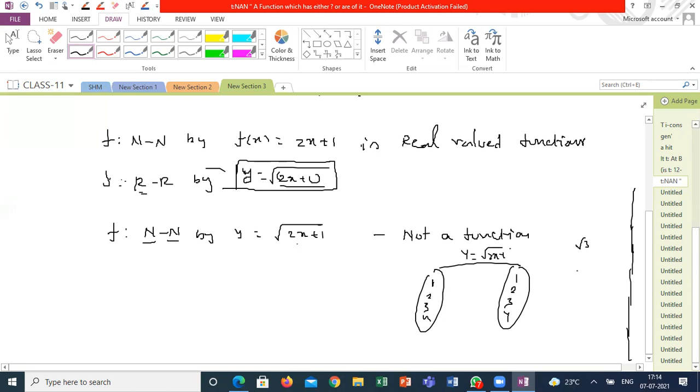If I substitute 2, I get root 5. Is there an image for 2? No, sir. If I substitute 3, I get root 7. Is there an image for 3? No, sir. But it's a real valued function, right? It's not even a real valued function. On this range and domain, it's not at all a function.